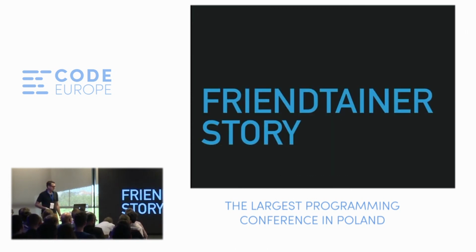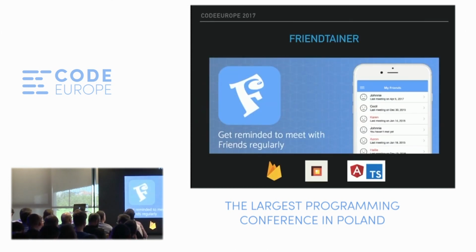Okay. While you're typing your questions, let me tell you a quick story about how serverless allowed me to implement one of my ideas for a side project for a small business and validate it in the real world to get some feedback from real users. The application is called Friendtainer, and I had this idea to create a web/mobile application that will remind you to meet with friends regularly.